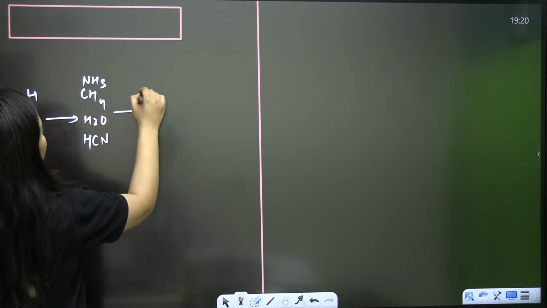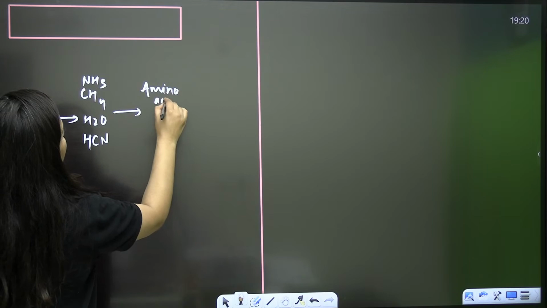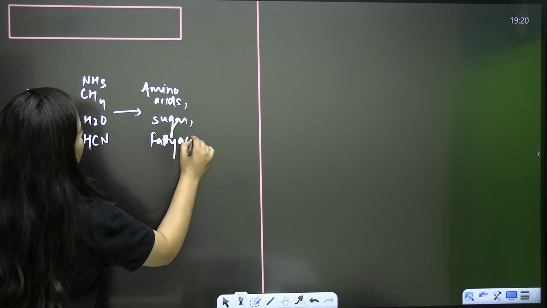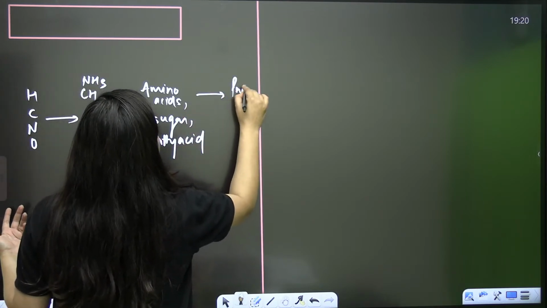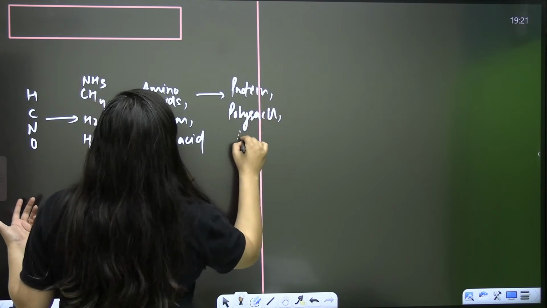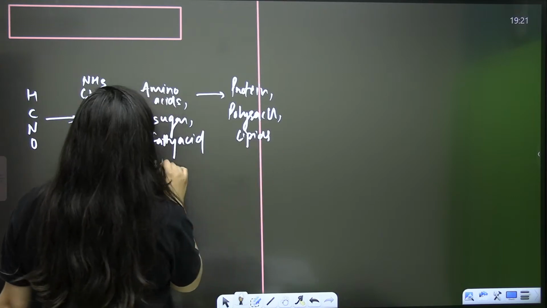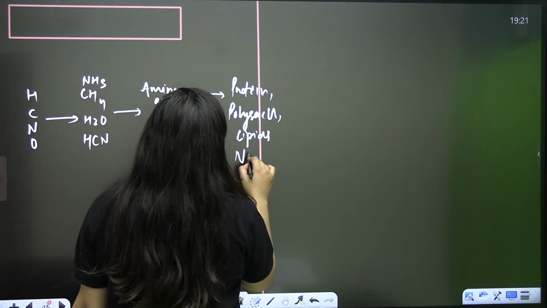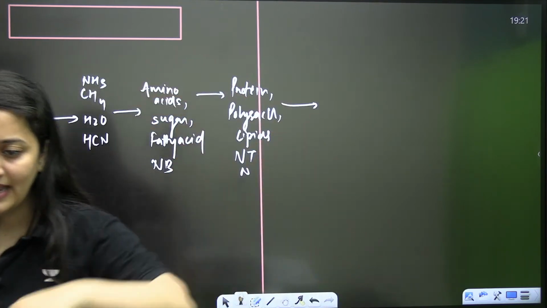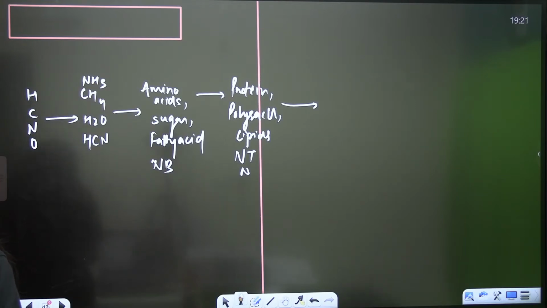From this we are saying that we got the amino acids, the sugars, the fatty acids, and with time we got the proteins, the polysaccharides, the lipids, the nitrogenous bases, the nucleotides, the peptides, and with time we got DNA, RNA, and finally life came. Isn't it? This is what we were saying.